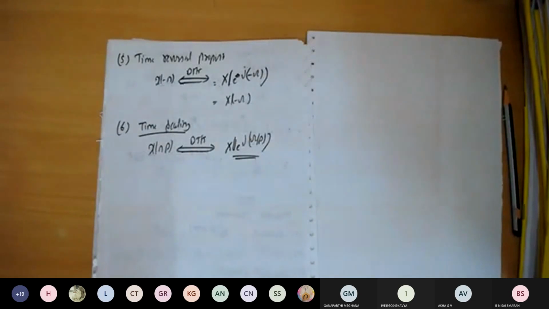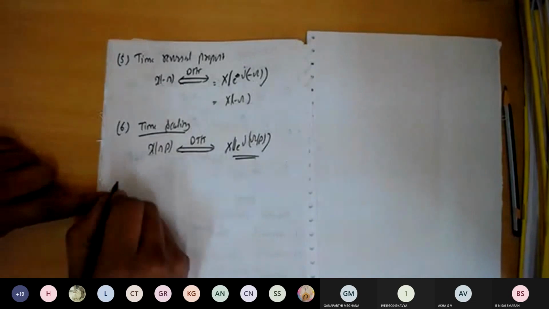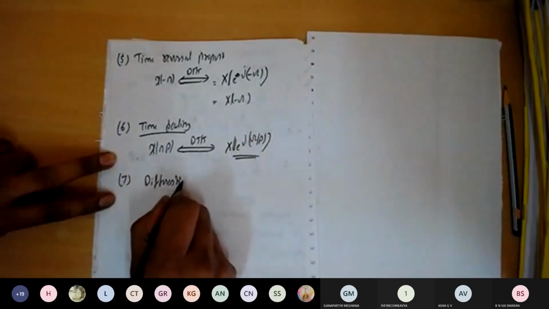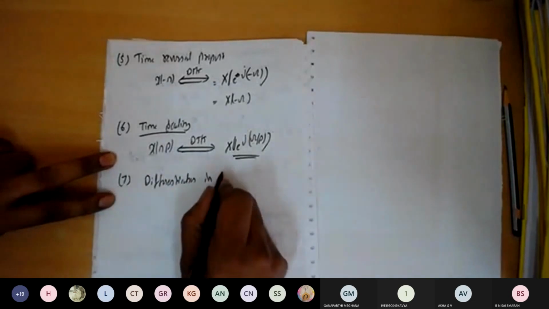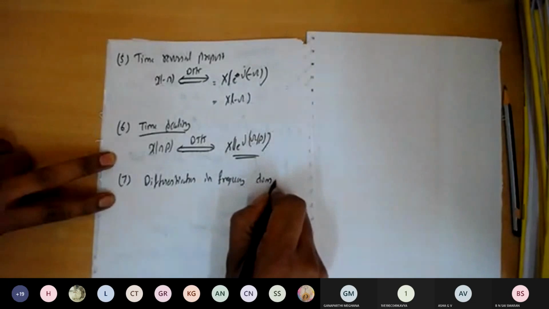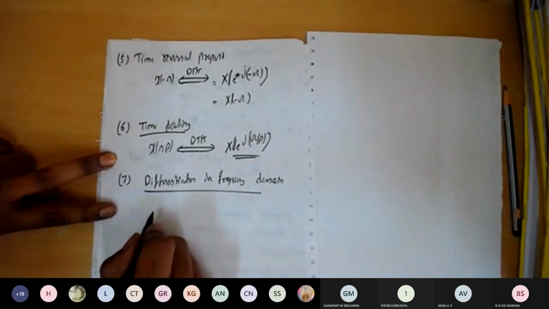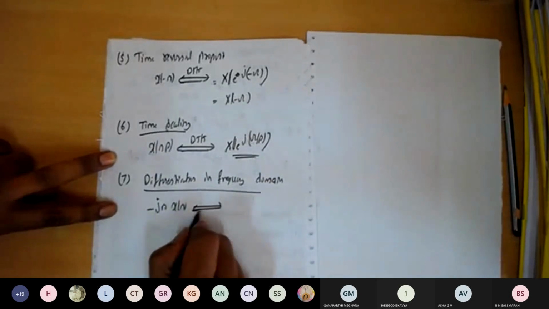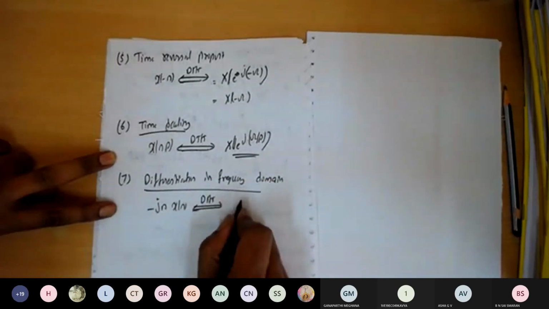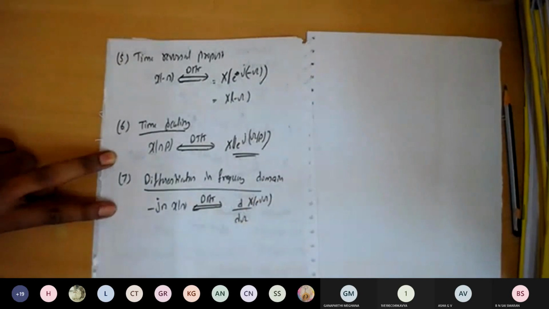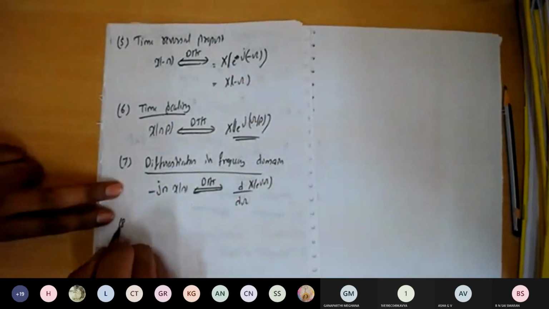Afterwards, we have seen the differentiation in the frequency domain. So minus j into n into x of n, if I am going to have that, corresponds to the DTFT, which is d divided by d omega of X of e to the power of j omega. So this is the differentiation in the frequency domain.